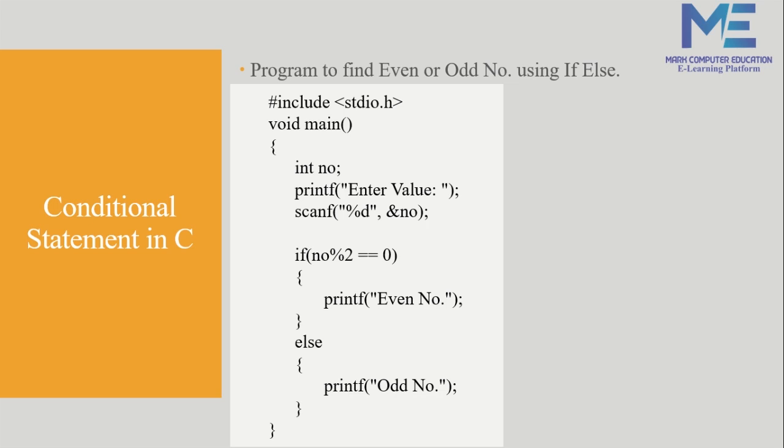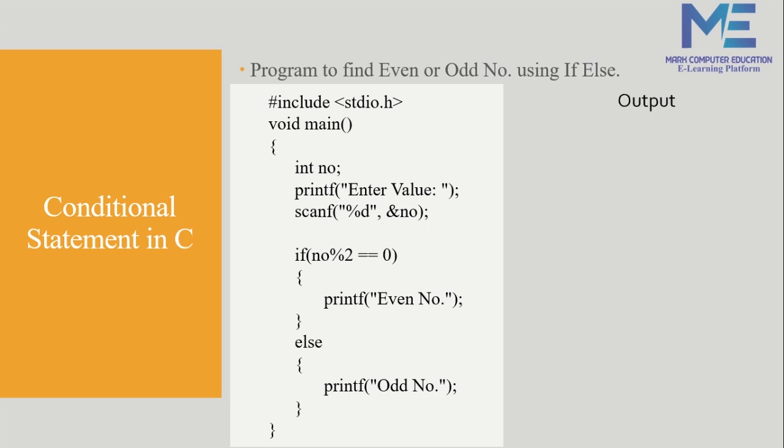So I check one condition on the variable no: no modulo 2 equals 0. Why modulo? Because we want the remainder. It means the number will be divided by 2 and if I get remainder 0, then the message even number will be printed, otherwise odd number will be printed.